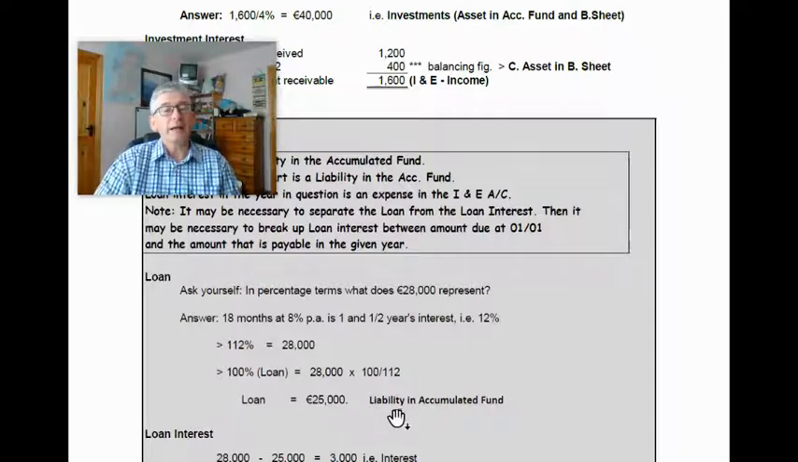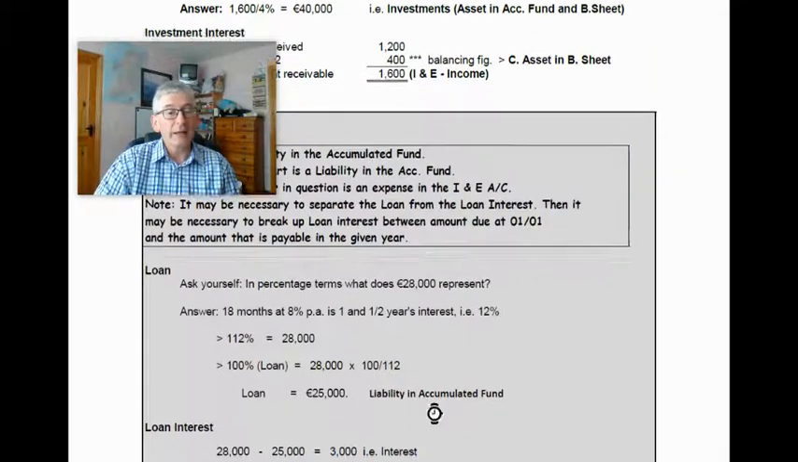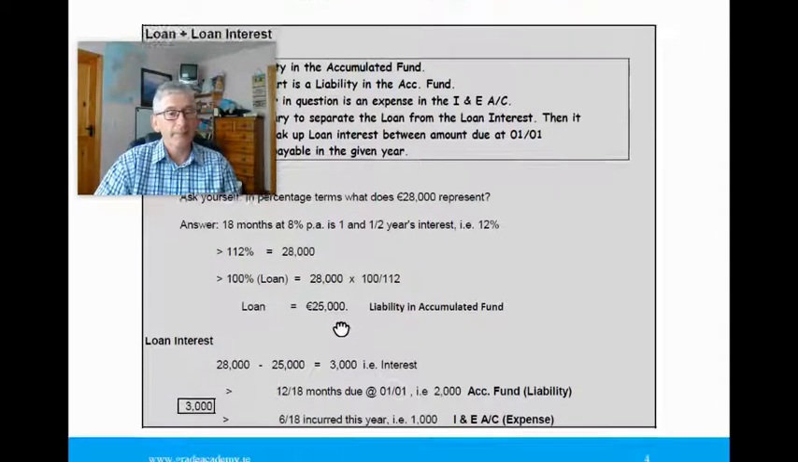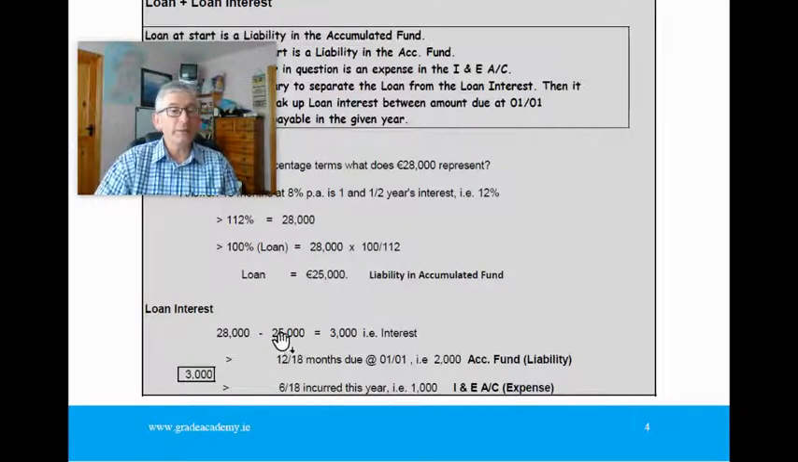And that would be a liability in the accumulated fund. And not forgetting, it would not go in as a long-term liability in the balance sheet because it has been repaid. It's gone. The loan interest then is 28 minus 25. The interest itself must be 3,000. Now we must break it up. How much of that applies to this year? Well, it was repaid on the 30th of June. So 6 months, 6/18 applies to this year, which is a third of 3,000, and that's 1,000. So the other 12/18 must have been due since the start of the year. So that 2,000 would have been a liability in the accumulated fund.